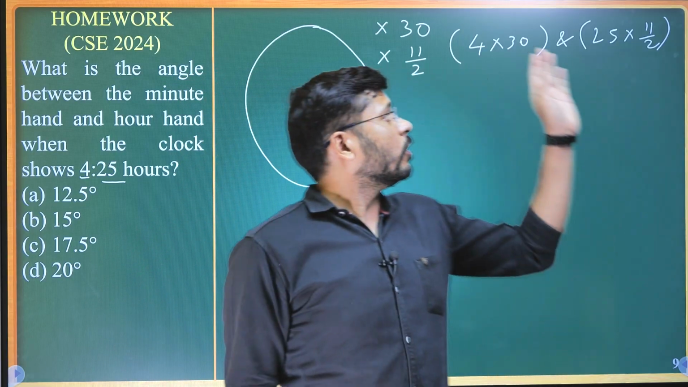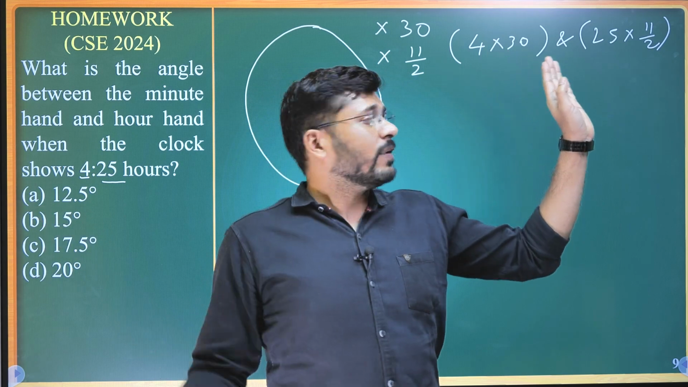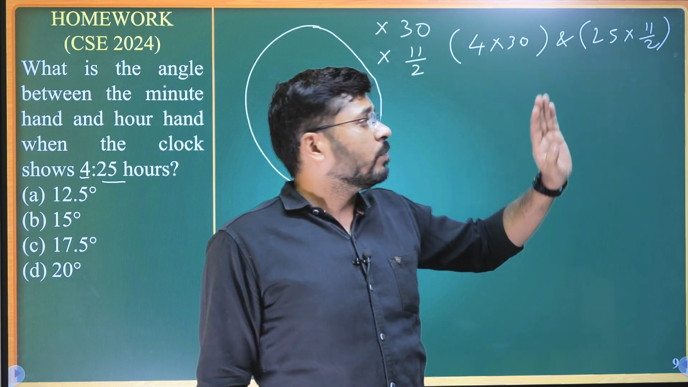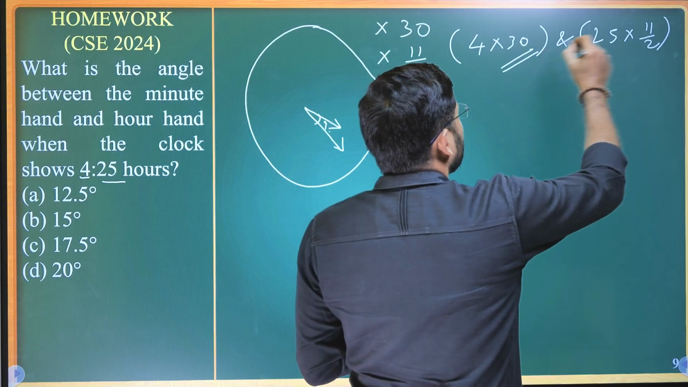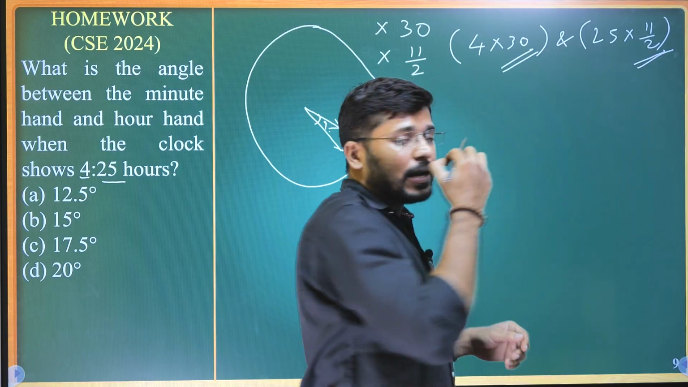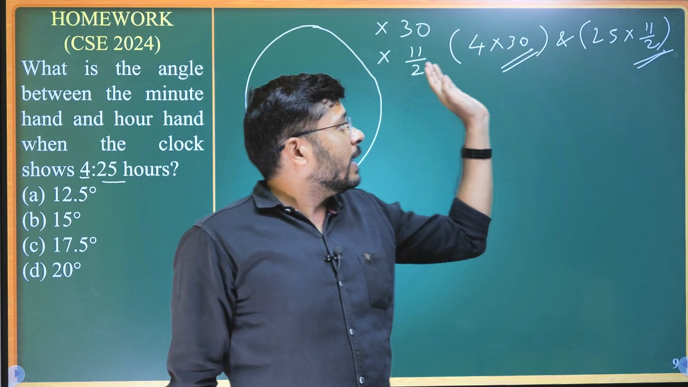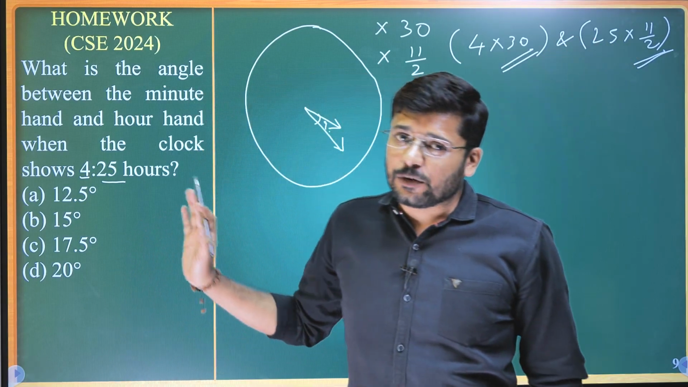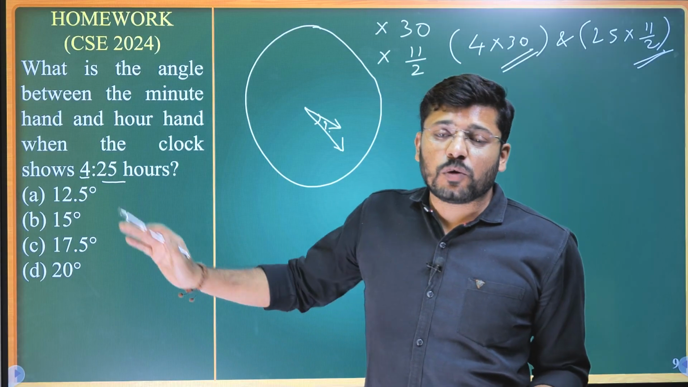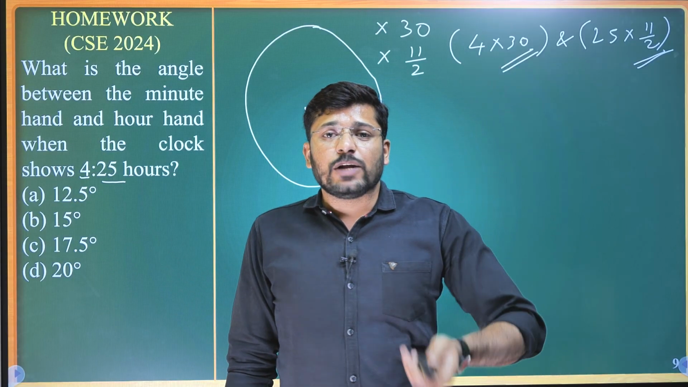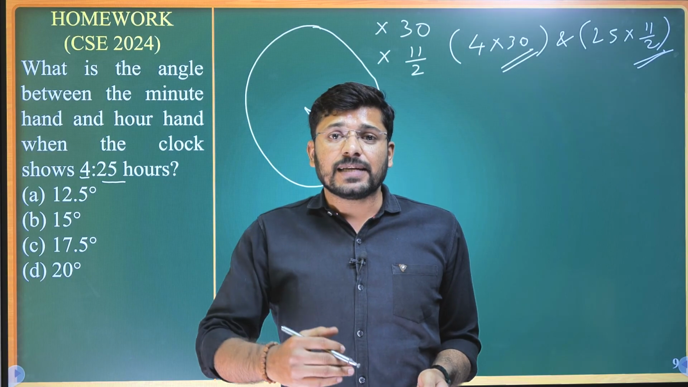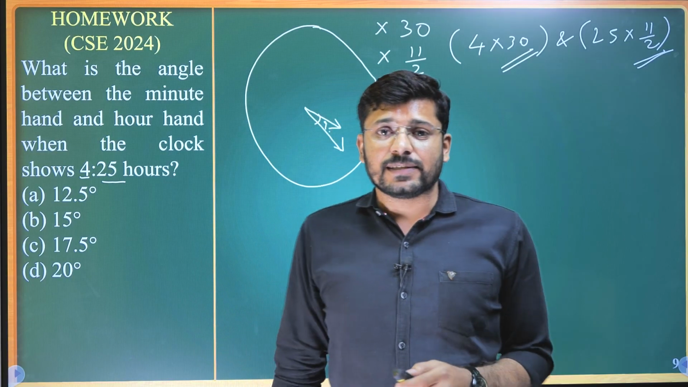So just multiply 4 with 30 because it is 4:25, and 25 with 11 by 2. These two are constant always. You always need to multiply the hour number with 30 and the minute number with 11 by 2. Take the difference between the two products and that will be your answer. So solve this one. It is a very easy one, and leave your answers in the comment section. We shall discuss the answer to this question in the next class, that is tomorrow's class.